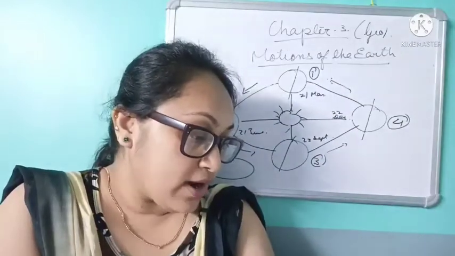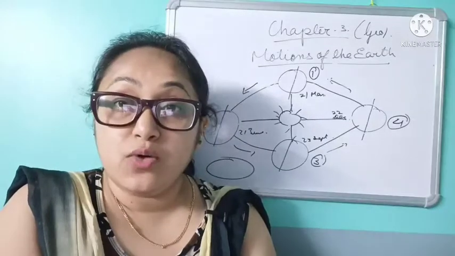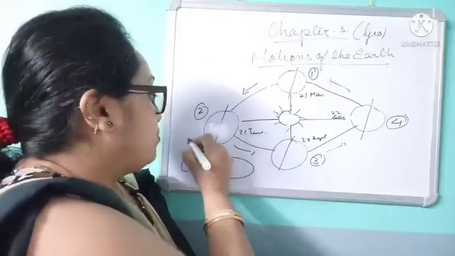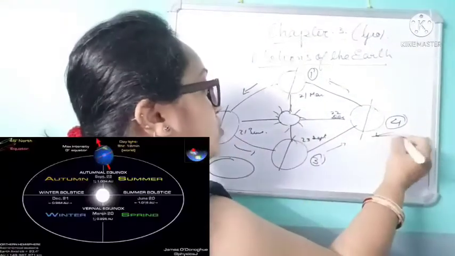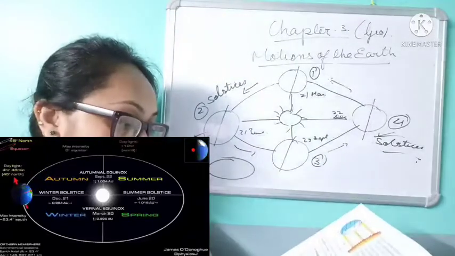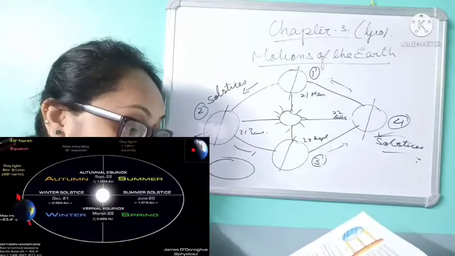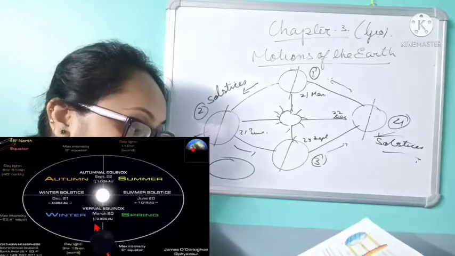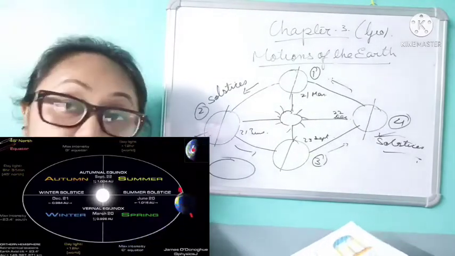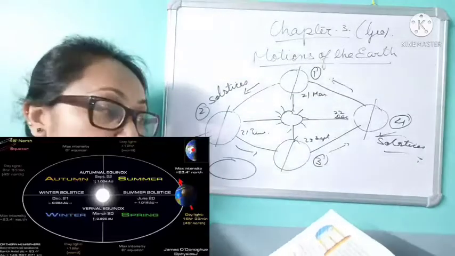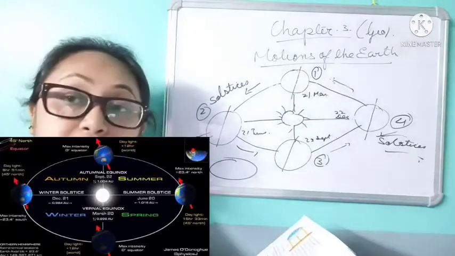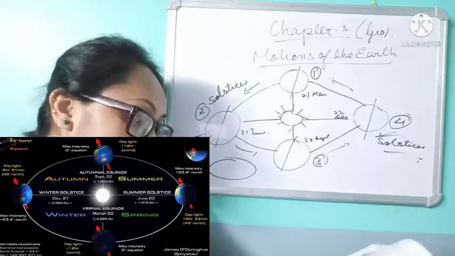Position 2 and 4 are called solstices. Now what is a solstice? A solstice is a day when the midday sun shines vertically overhead at one of the tropics, either the Tropic of Cancer or the Tropic of Capricorn, and the duration of the day is longest in that hemisphere. That is what it says over here.